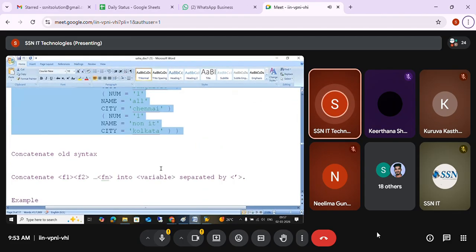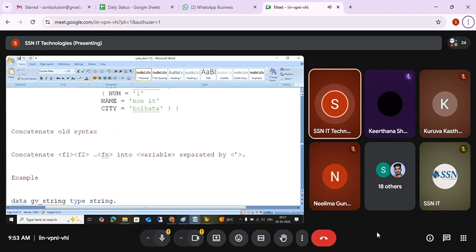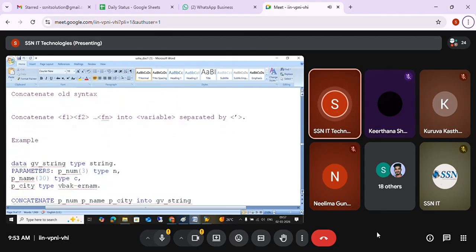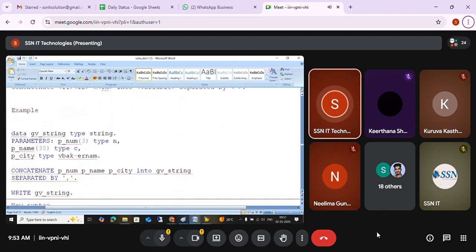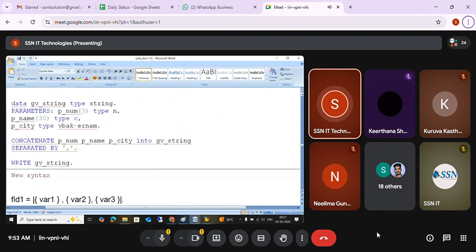So this is about how to add the data into internal table. And then we have concatenate. We saw split and concatenate, right? In the BDC programs when we learned. So you can see concatenate is nothing but combining into one.